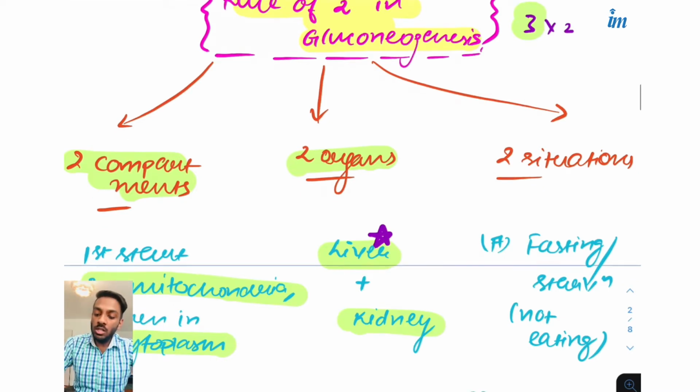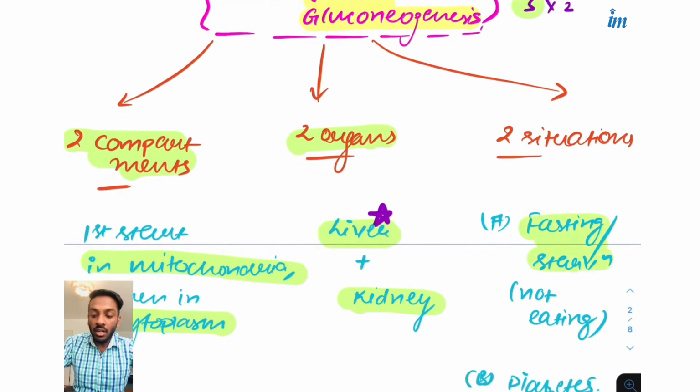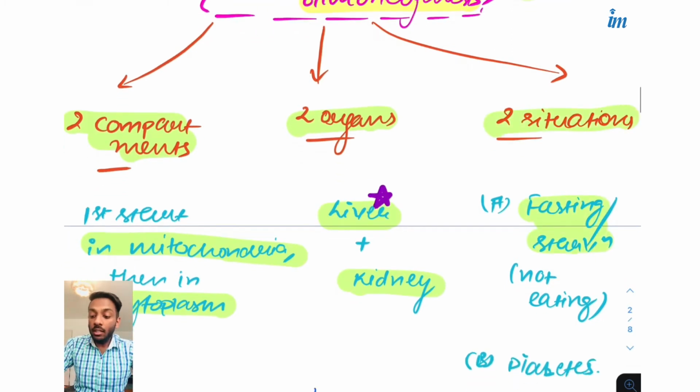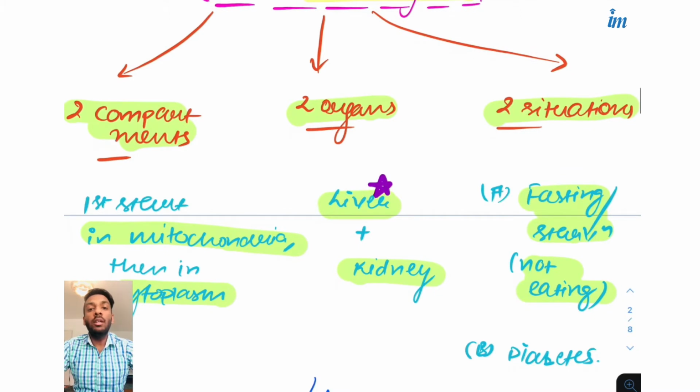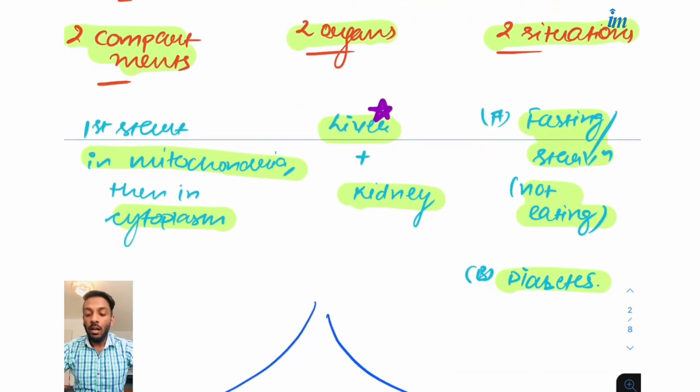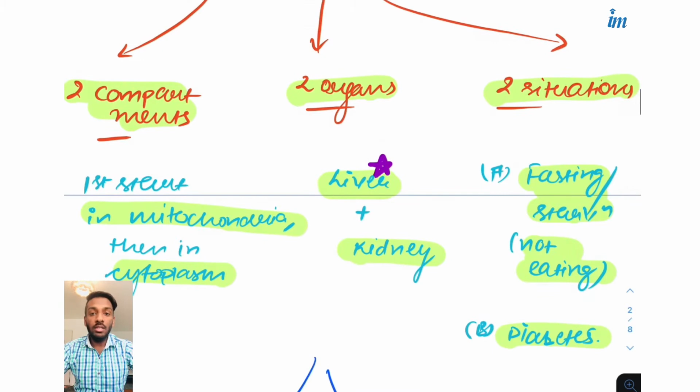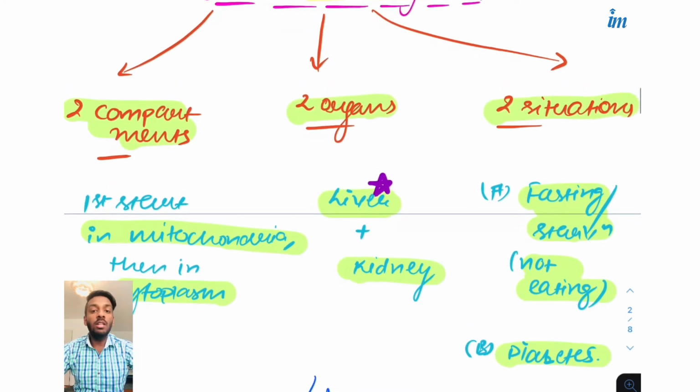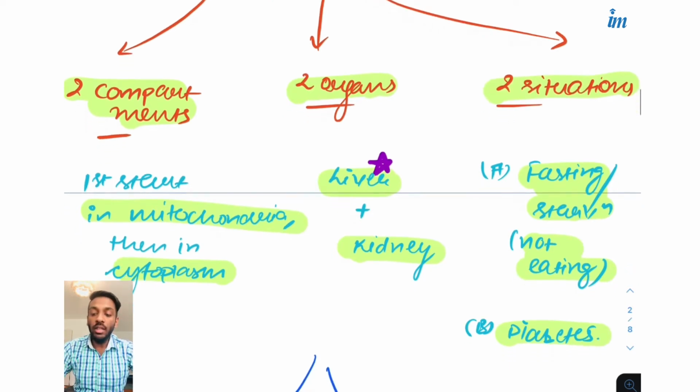So two situations will be the fasting or starvation condition, in which we are not eating the food, and if we are not eating the food, we are not getting the carbohydrates, hence we need some other alternate source of glucose. Or in the case of diabetes, the patients of diabetes which has insulin deficiency, and their blood glucose level is already lowered, and they need instant, or I should say regular uptake of the glucose, which they can get from the other sources.